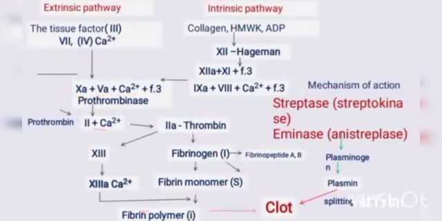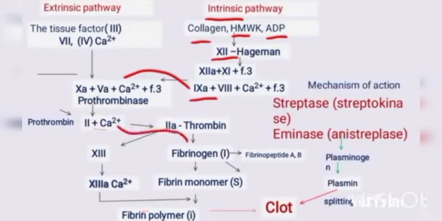The intrinsic pathway activates collagen, high molecular weight kininogen, adenosine diphosphate, and then activates factor 12, then 12A, 11 and fibrinogen, and then 9A to 8 calcium, and then 10A prothrombinase, and the process is the same as in the extrinsic pathway, and it leads to the formation of a blood clot.